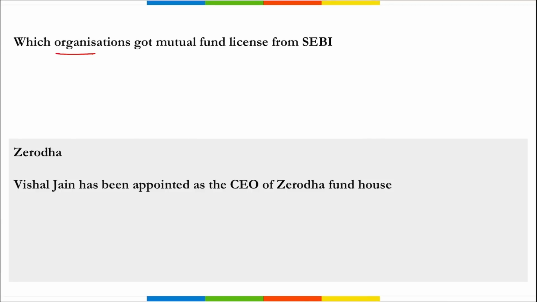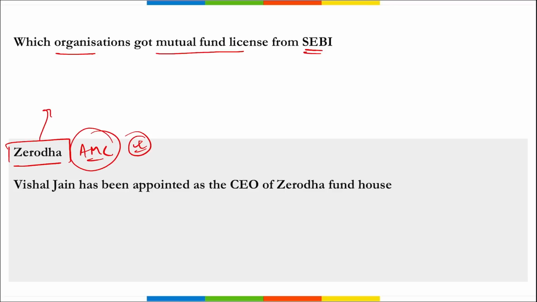Next, which organization got mutual fund license from SEBI recently? So remember, it is your Zerodha, right? They have got this mutual fund license from SEBI, and Zerodha AMC, right? Asset management company. Now we know Zerodha is a platform where you invest money in your stocks, that is your equities, correct? And you can buy and sell your stocks from this platform. Now they have launched their Zerodha AMC and have also got the mutual fund license.